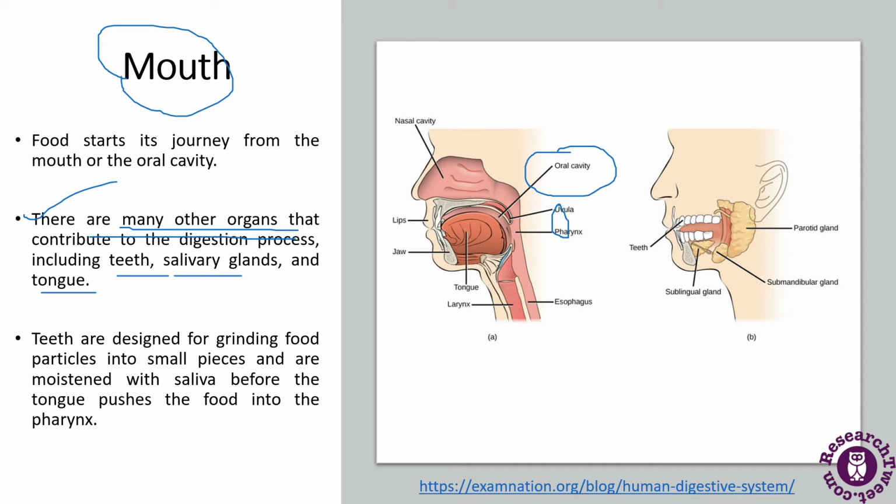Now teeth are designed for grinding the food particles into small pieces, and these are moistened with the saliva before the tongue pushes the food into the pharynx. The pharynx is just part of the path here that will push the food to the food pipe. Esophagus is also known as the food pipe.